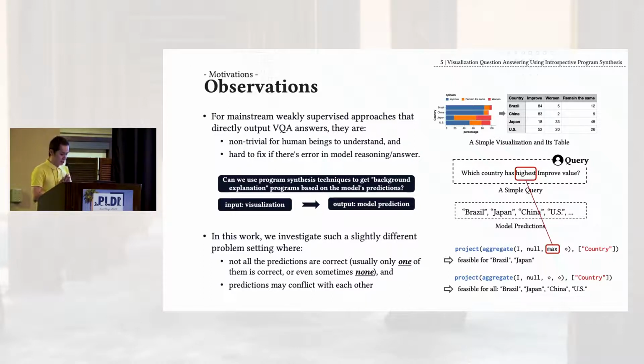This means we cannot rely on the top predictions of the model, but need to consider all its potentially noisy predictions as examples. And sometimes the model may even generate completely wrong predictions. The second is that predictions may conflict with each other. This means we may need to choose different background explanations and find the best fitting one according to the problem, which is the visualization and the user query, right?